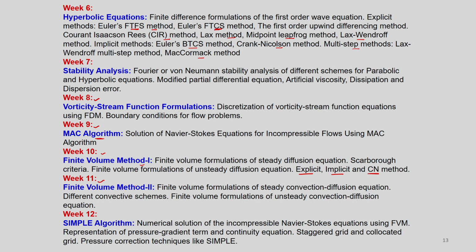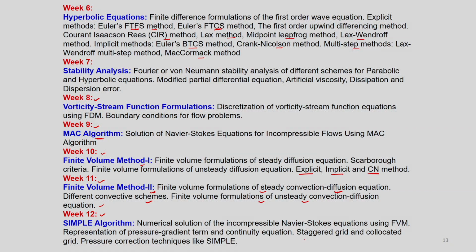In week 11 we will continue with the finite volume method. First we will discretize the steady convective-diffusive equation using the finite volume method and discuss different convective schemes, and then we will solve the unsteady convective-diffusive equation using the finite volume method. In the last week, week 12, we will solve the full Navier-Stokes equation using the finite volume method.